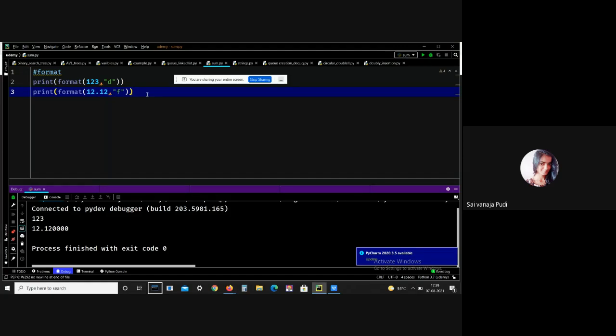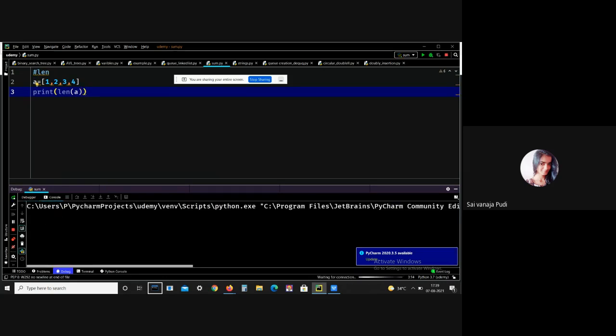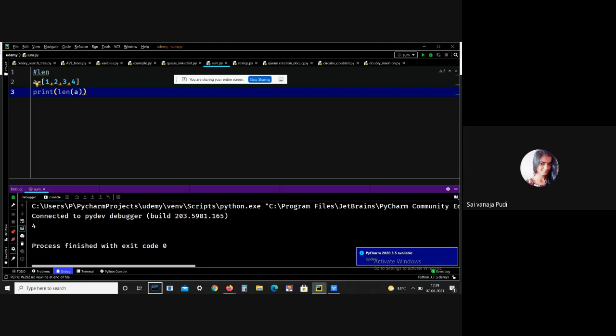Let me explain another inbuilt function, that is the length function. Let me give one list. Here I just want to get the length of the particular list. Length of A. See, I got the length 4. This is what the length function means. Generally, it is used to return the length of an object.